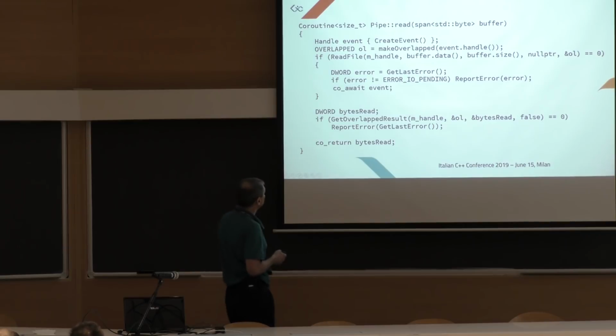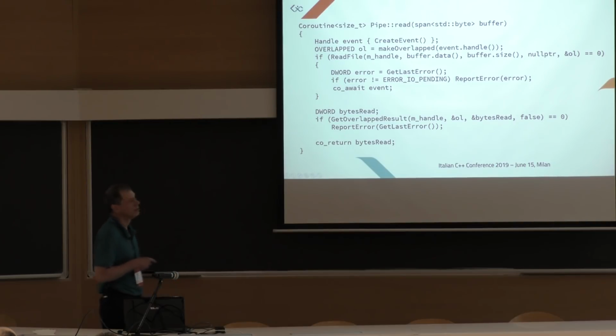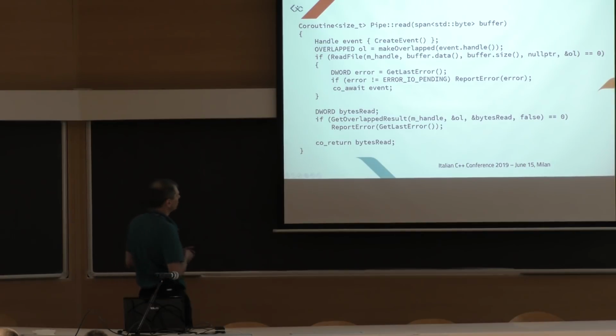The read function is very easy. It's actually similar to the one before. We create an event. We wrap it into this overlapped structure. We use this read file, which is non-blocking. And if it returns 0, then it has executed synchronously. Otherwise, there is an error, or we have to wait because the operation is pending. And we just say co-await here. Then we call this function to get the number of bytes read and return the number of bytes read.